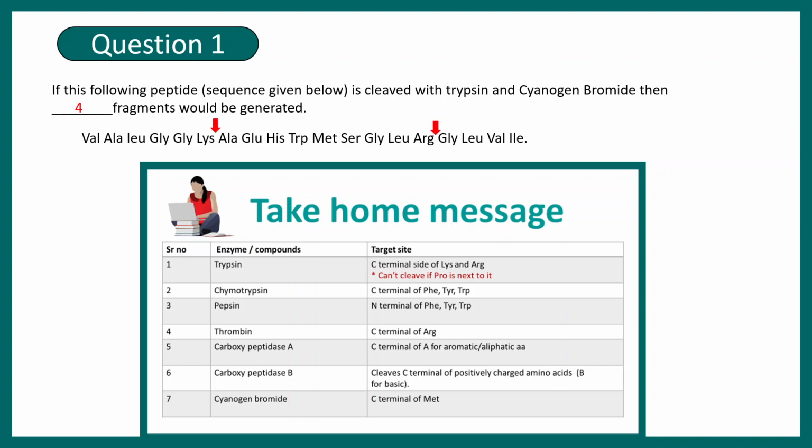How is that so? First of all, they have asked trypsin and second is cyanogen bromide. You have to know that trypsin cuts at the C-terminal of basic amino acids such as lysine and arginine, but it cannot cut if there is proline after it. The second thing is cyanogen bromide. It always cuts after Met. So here would be another cut after the methionine. So there would be in total 4 fragments.